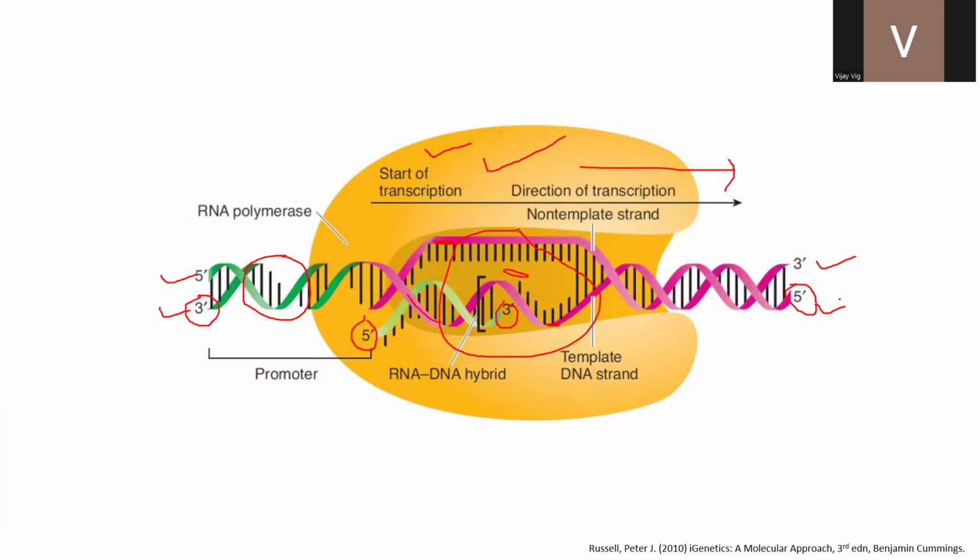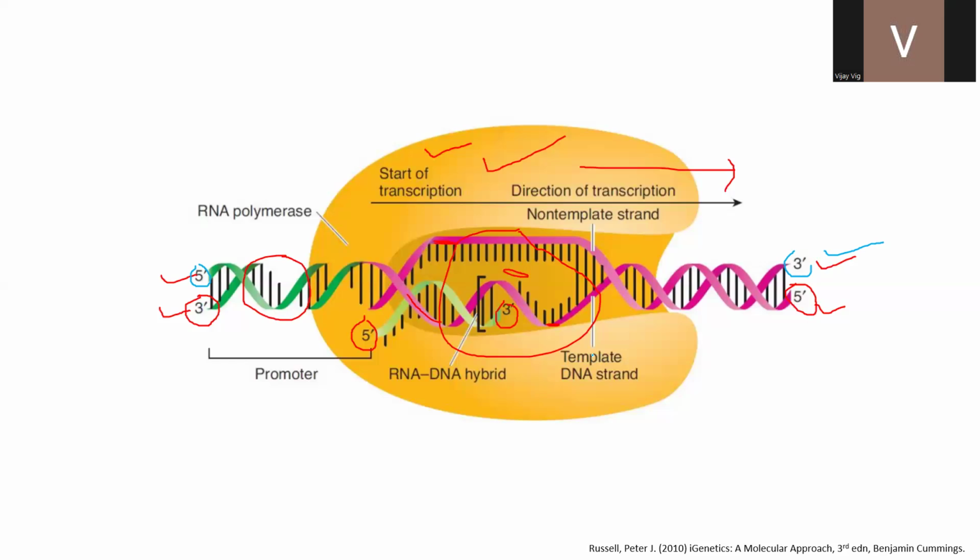synthesize the messenger RNA. And as we all know, only one of the strands is used as a template for mRNA synthesis, not both the DNA strands, for a gene to be transcribed. And the opposite DNA strand, which has the polarity 5' to 3', which is complementary to the template DNA strand and has the same polarity as mRNA, this 5' to 3' DNA strand is called the non-template strand. You can see here it's mentioned, this one is the template strand, this one is the non-template strand.